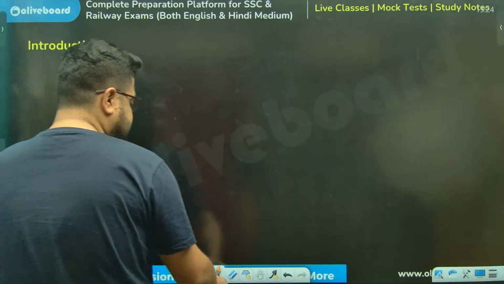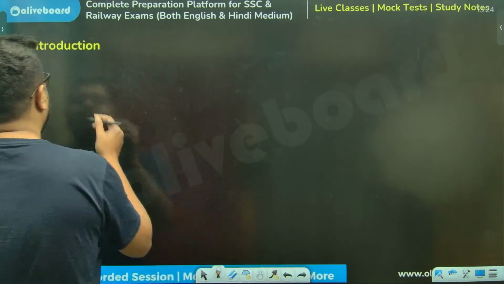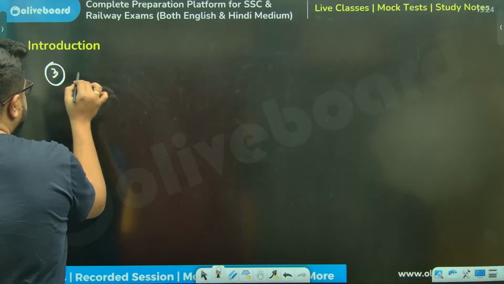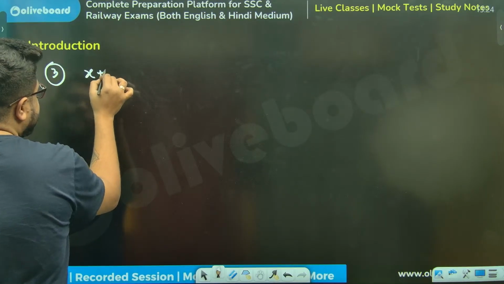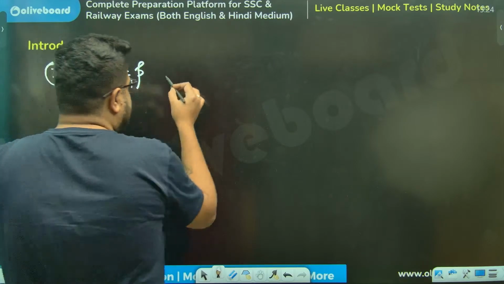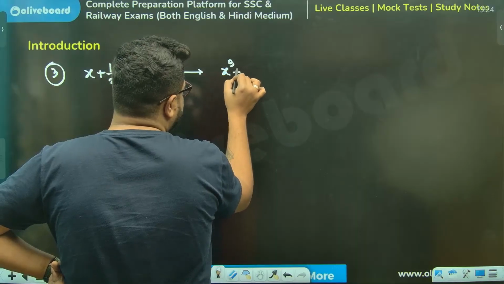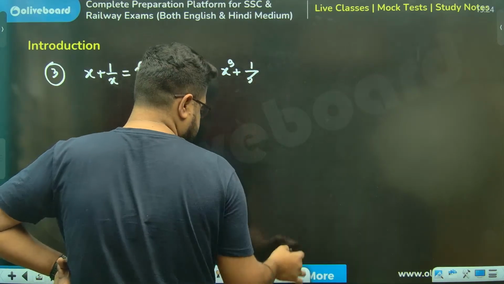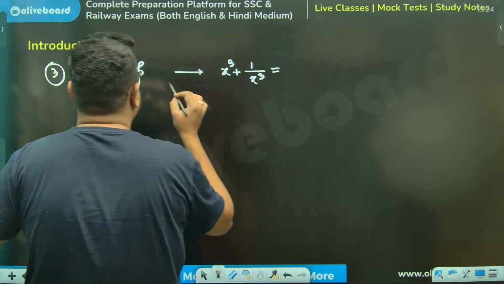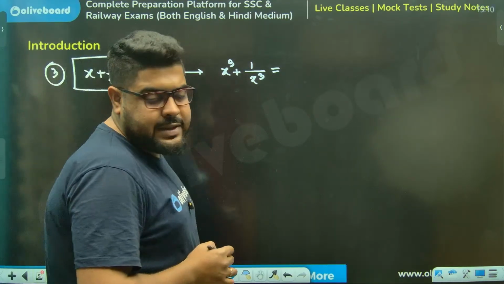Now, squares are done. Squares I have figured out. What about cubes? If I say x plus 1 by x is p, and I need to find x cube plus 1 by x cube, what will this be? How to figure this out?